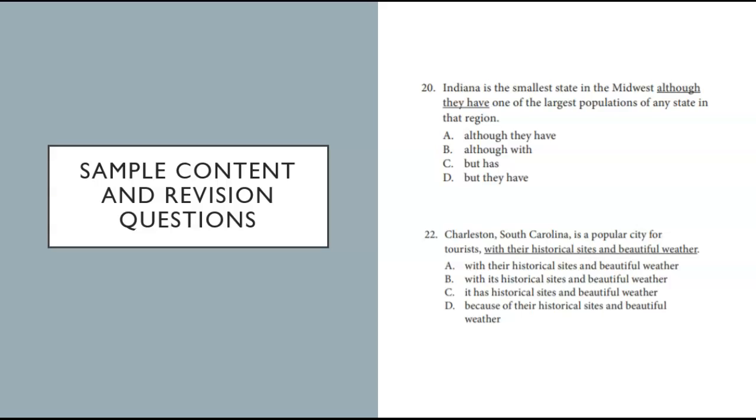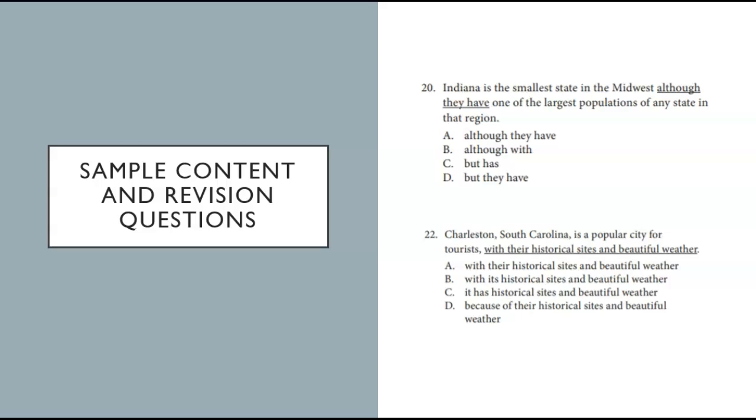Well, just like the A choice, D provides us a compound sentence, and the punctuation of the original sentence doesn't have any commas. So if you guess C, that's the right answer. Indiana is the smallest state in the Midwest, but has one of the largest populations of any state in that region. This makes this a sentence that doesn't need any additional punctuation. That's the trick with these content and revision questions. You have to find the one that sounds the best, but also fits the structure of the sentence.